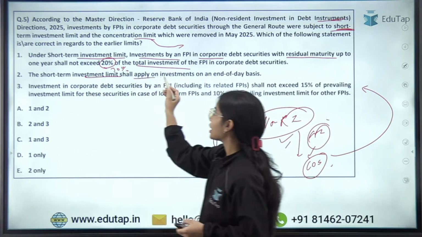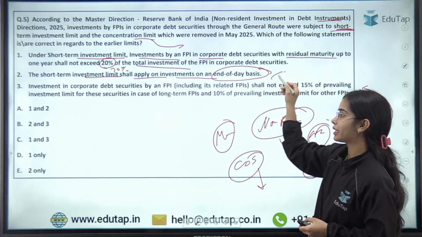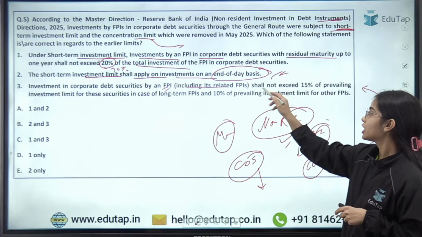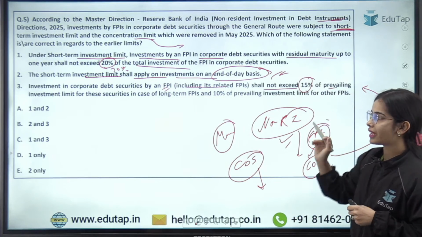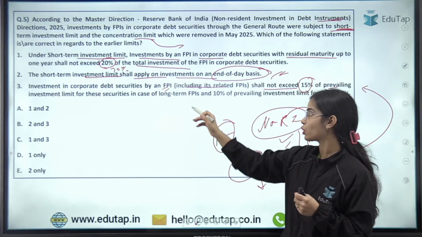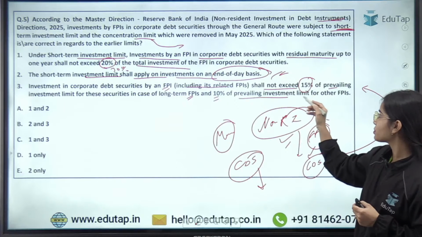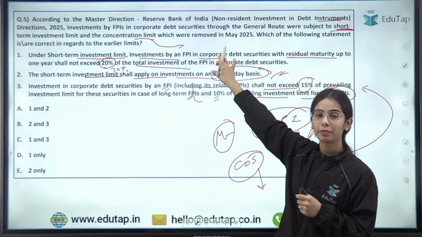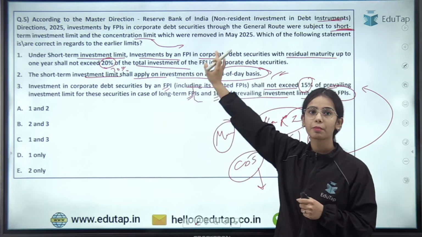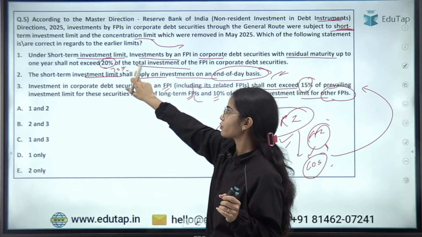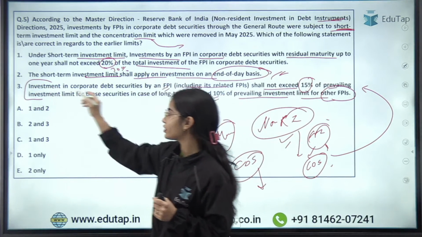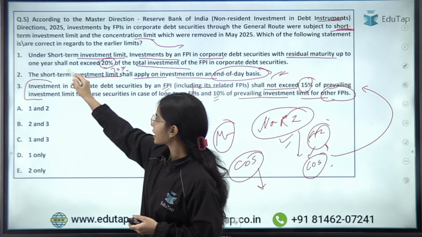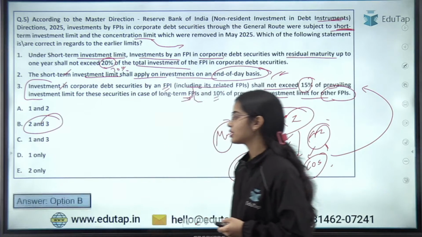The short-term investment limit shall apply on an end of the day basis, correct? Investment in corporate debt securities by the FPI, including its related FPIs, shall not exceed 15% of the prevailing investment limit of these securities in case of long-term FPIs and 10% of the prevailing investment limit for other FPIs. Okay, so the concentration limit and the short-term investment limit have been repealed, but these were the limits earlier. It was not 20%, it was 30%. And the concentration limit was 15% for the long-term FPIs and 10% for the other FPIs. So here the second and third statements are correct, and that's why the answer is B here.